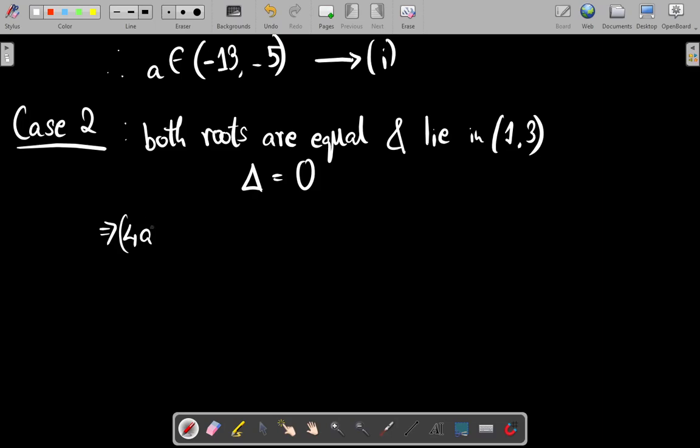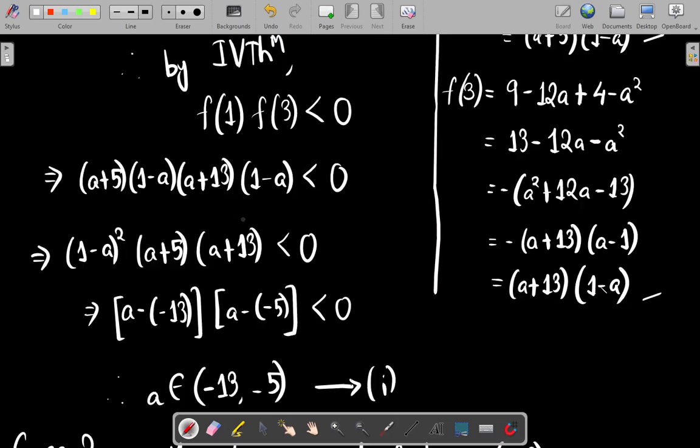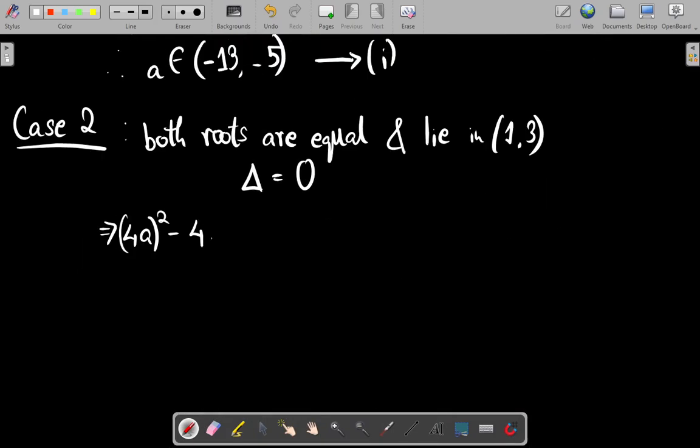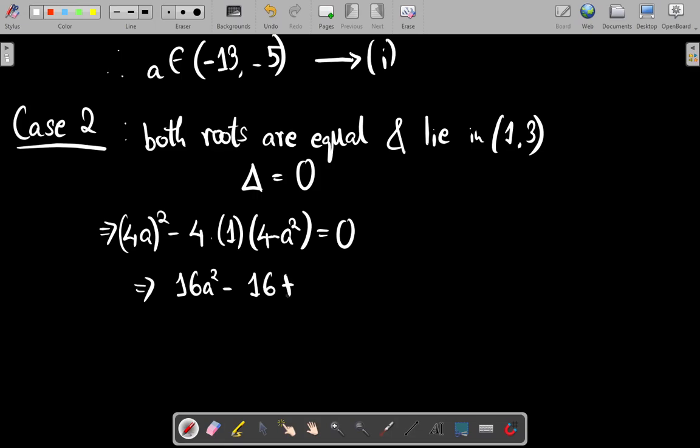So this implies (4a) whole square minus 4 times, the equation was y square minus 4a y plus 4 minus a square. So coefficient a is 1 and c is 4 minus a square. This is equal to 0. On solving this, this becomes 16 a square minus 16 plus 4 a square equal to 0.